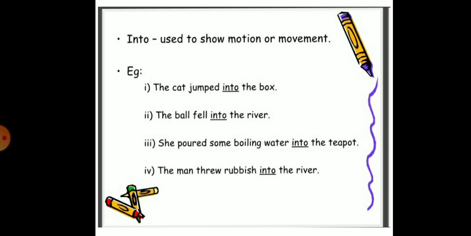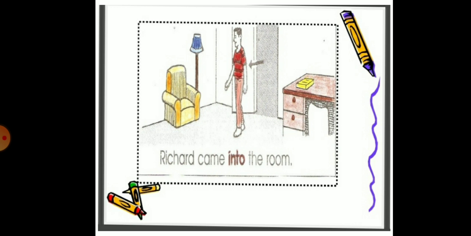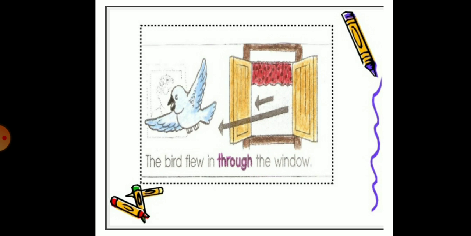The man threw rubbish into the river. Richard came into the room. Now, through. So here we can say that through indicates movement in a three-dimensional space, a room, a building.